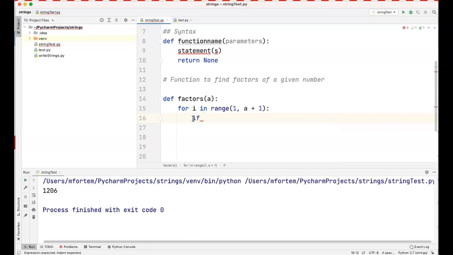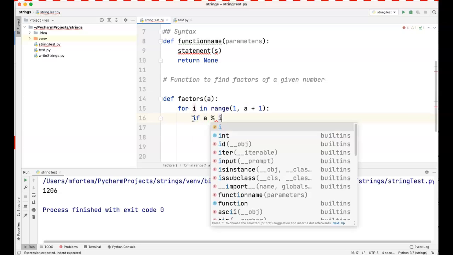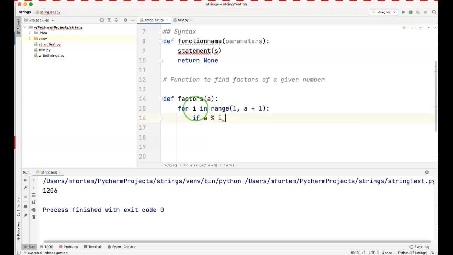If the number that we're looping through, say A, I also explained the modulus operator, which means if A divided by this number i, we use the double equal sign to say is equal to, if the remainder of A divided by each of the numbers as we are looping through is 0, then what do we do? Because we are writing a block of code, we put our colon, then we print i.